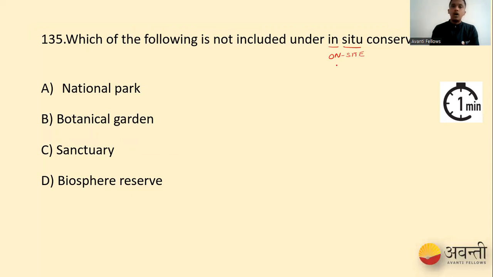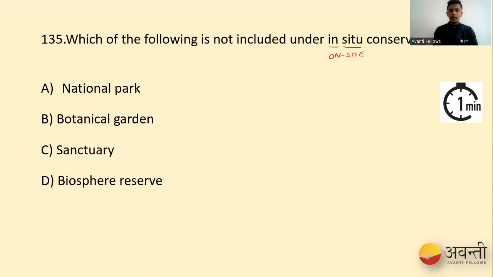On-site means we do not isolate the organisms out of the place and put them into something like zoos or botanical gardens. That is off-site. If I take some plants from Kodaikanal and put them in Bangalore botanical garden, that means I'm doing off-site conservation. If I go to Bandipur National Park and protect the tigers and black bucks, that is on-site in that particular place. So we have two examples, so easy to remember, right?